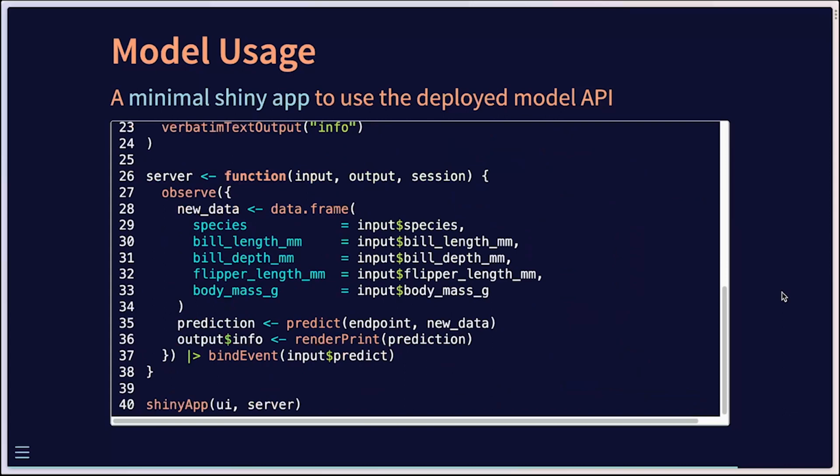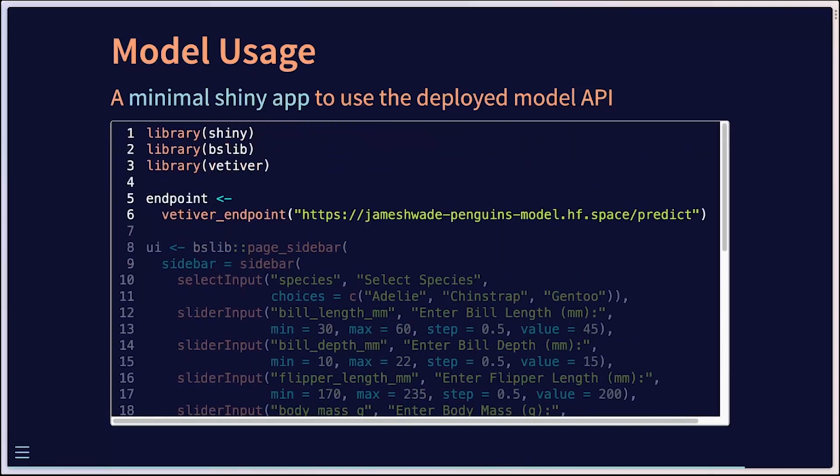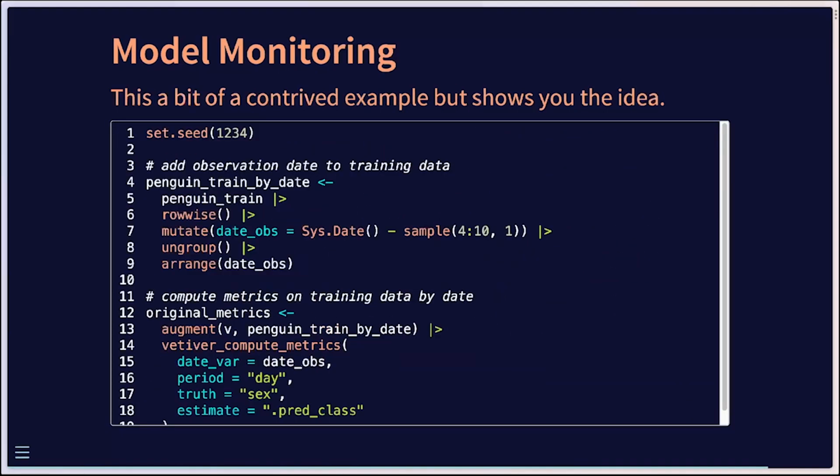So now we've covered the model creation, model version control, model deployment with an API, model consumption with a Shiny app. One of the last parts, let me jump to there, we go. One of the last parts that we need to cover here is model monitoring. I have a bit of a contrived example since I just deployed this model. It's not like something that's been live for a bit.